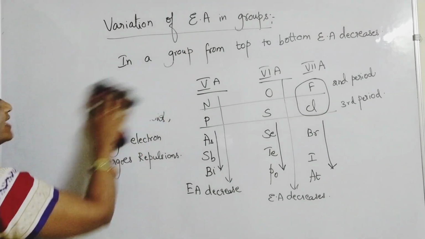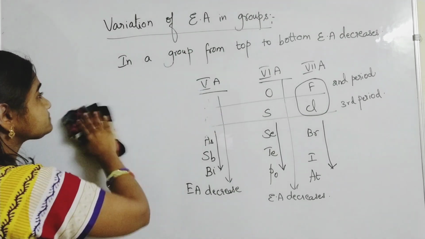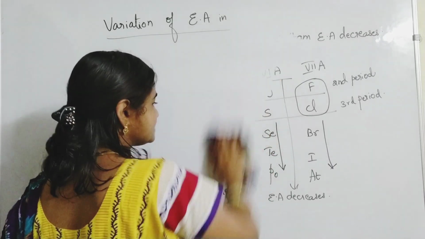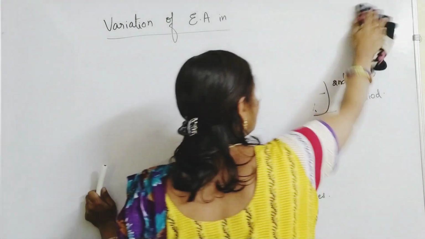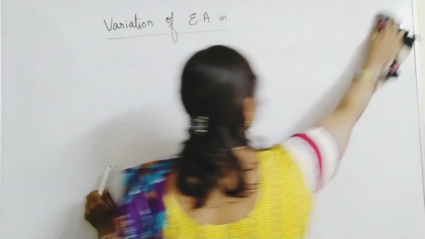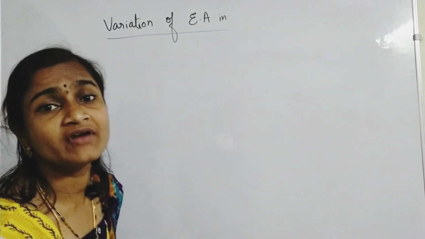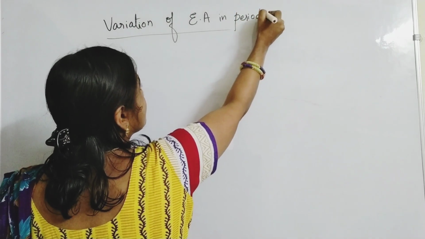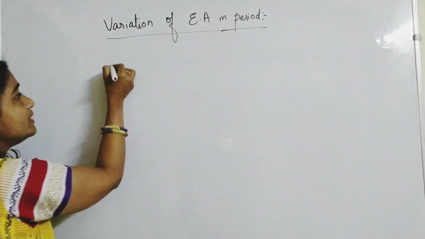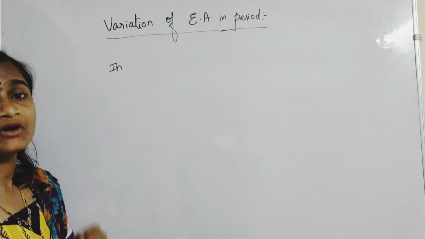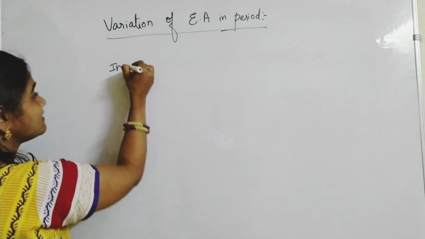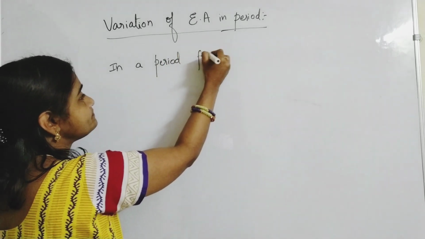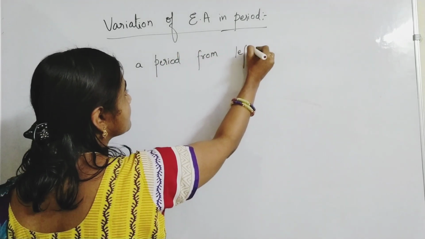Now, moving on to variation of electron affinity in periods. In a period from left to right, electron affinity increases.